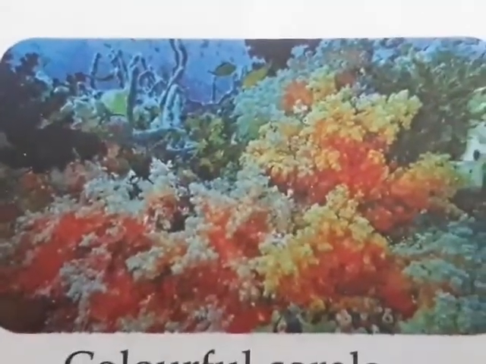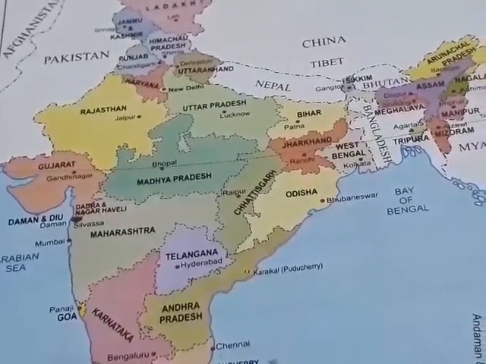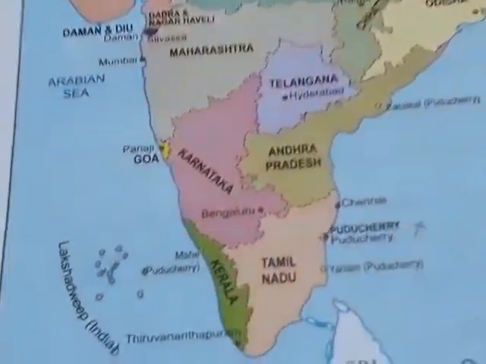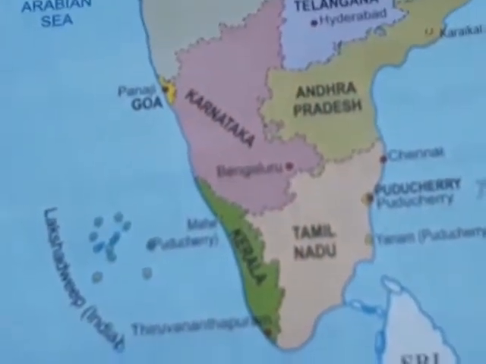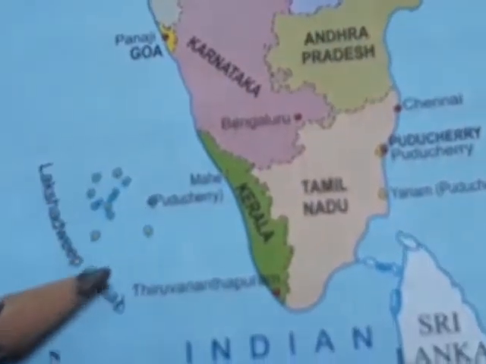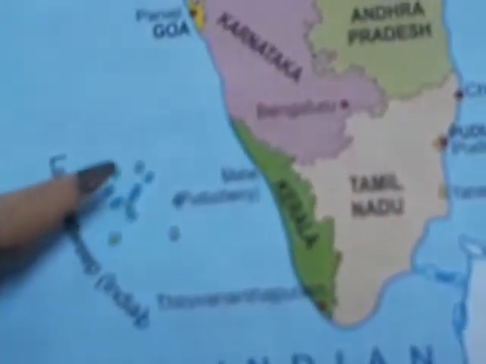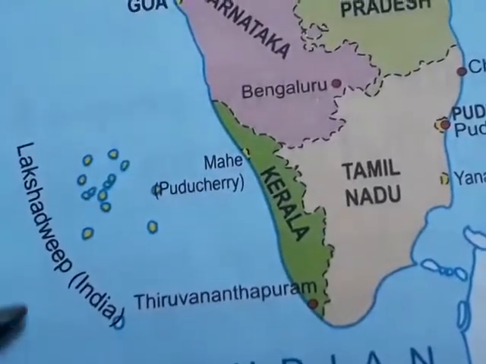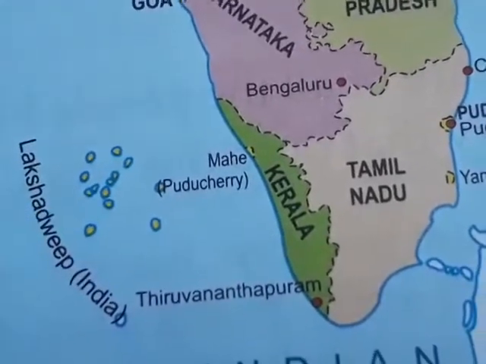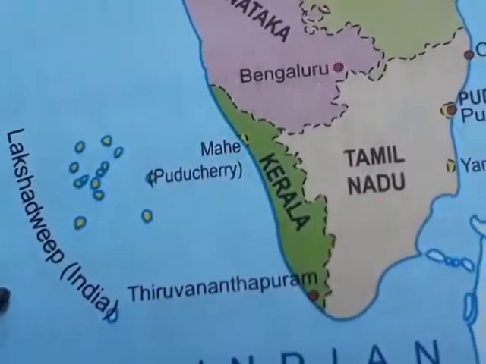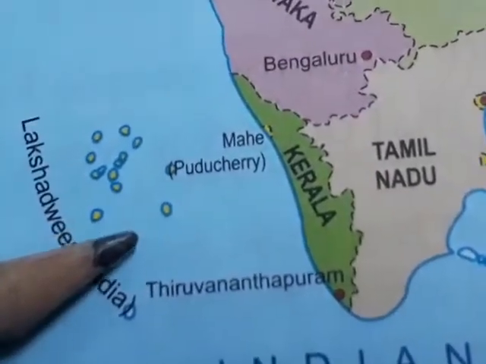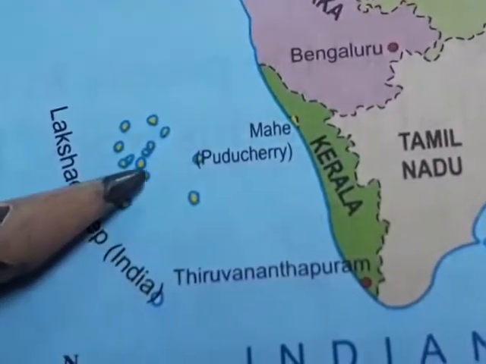Now you can see here, this is the map of India. On this map of India you can see where is Arabian Sea. Now this is Arabian Sea, and in Arabian Sea there are groups of islands here. These groups of islands are Lakshadweep Islands. See how many groups they are in. They are in many groups. Now see why each one is called an island? Because it is covered on all the sides with water.